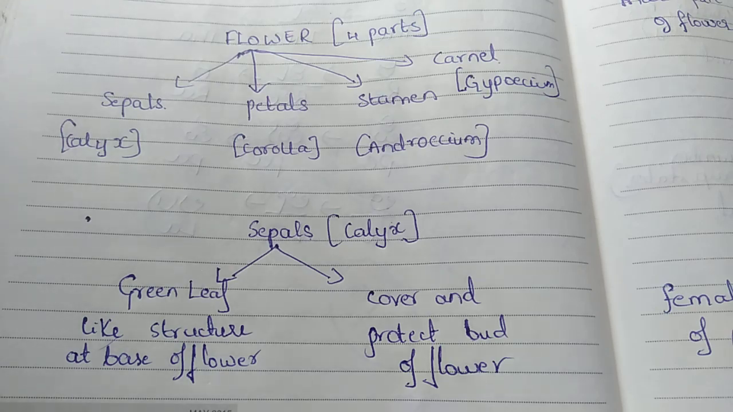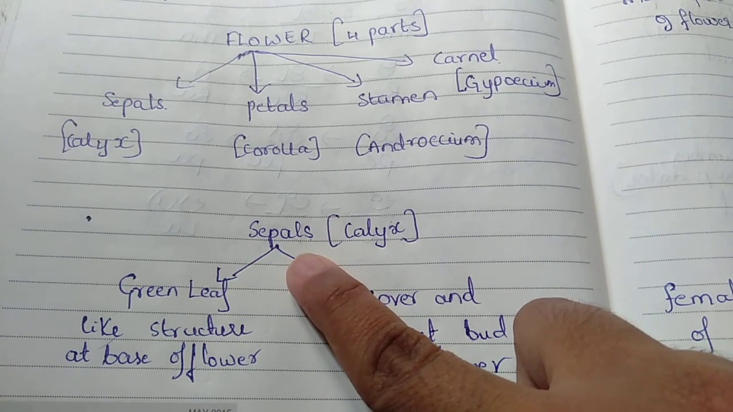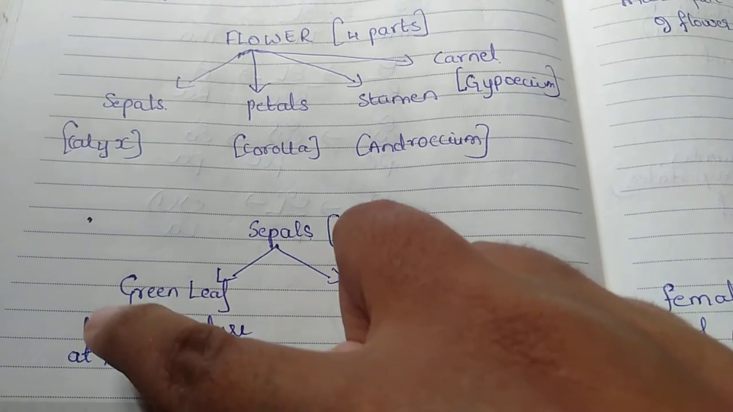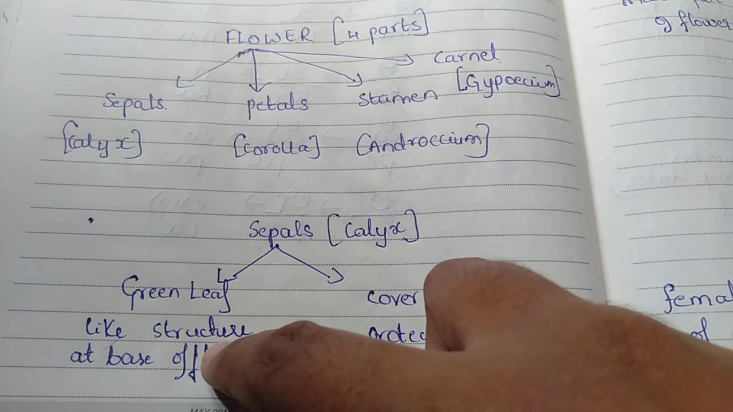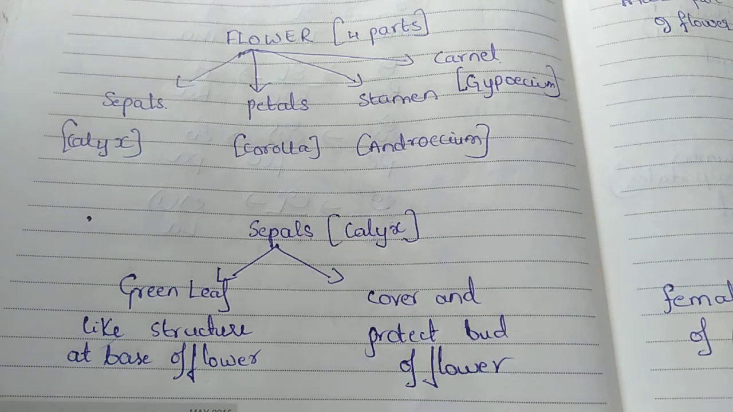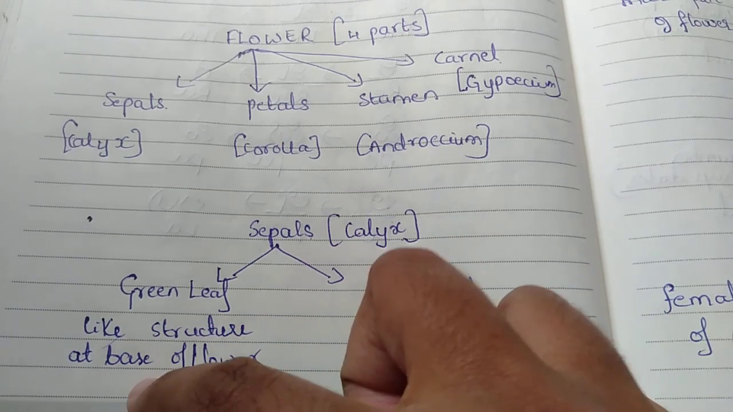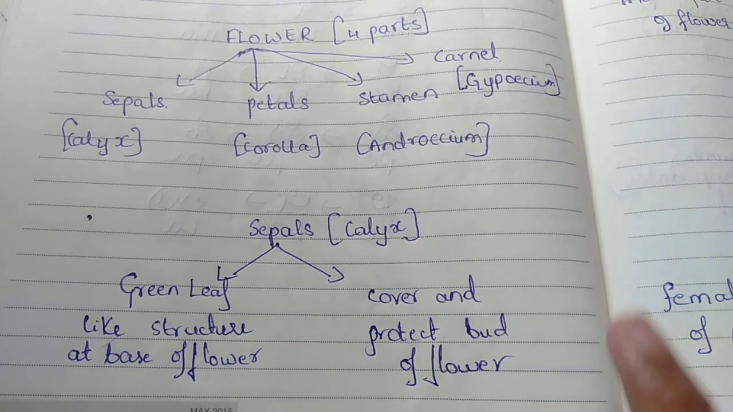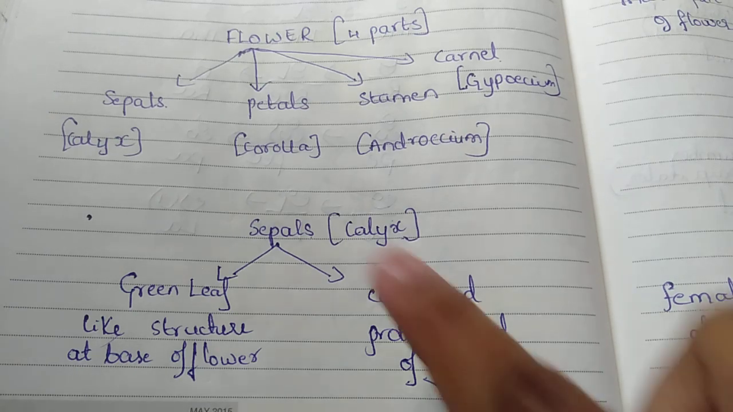Okay, that green leaf which has covered the bud, we call the sepals. The green leaf-like structure. And you can see it at the base of the flower, at the bottom of the bud. So we call this a green leaf-like structure at the base of the flower. And the bud is totally protected and covered by this green leaf only.